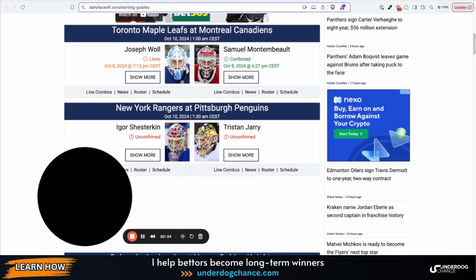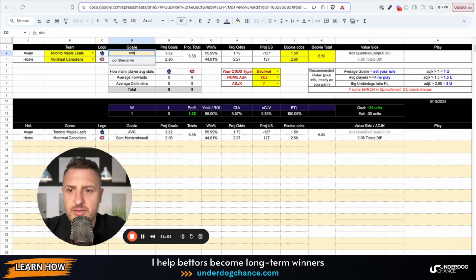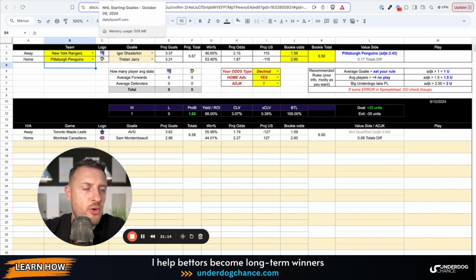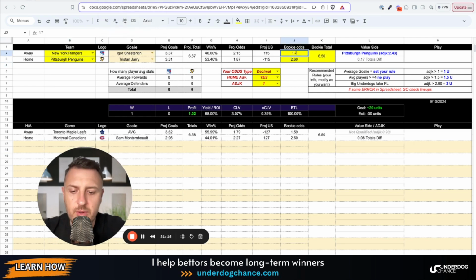Then the next game, Rangers against Pittsburgh. So we have Shesterkin against Tristan Jarry. The bookmakers odds are 1.74 to 2.23, and the total is at 6.